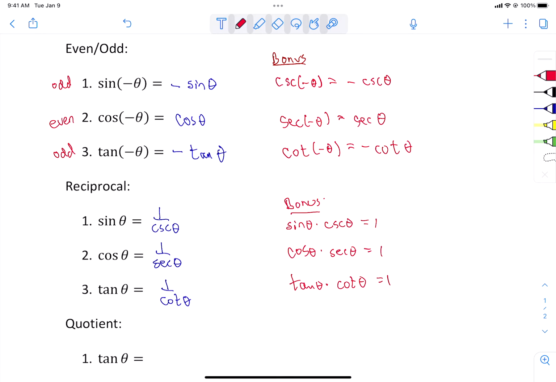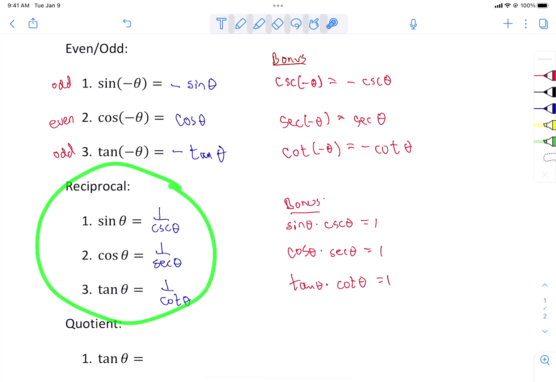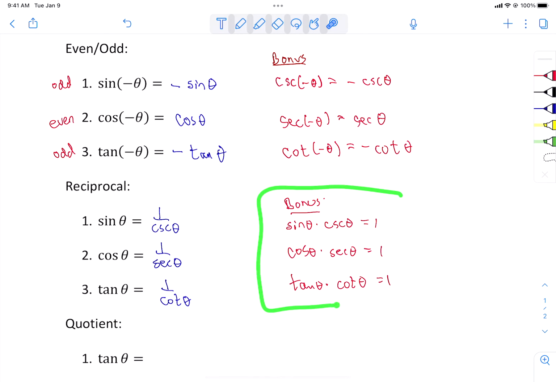Okay. So our reciprocal functions, you need to know definitely these three. But if you tell me what the multiplication does each time, that will also get you some bonus points. So there's lots of bonus you can get on this quiz.